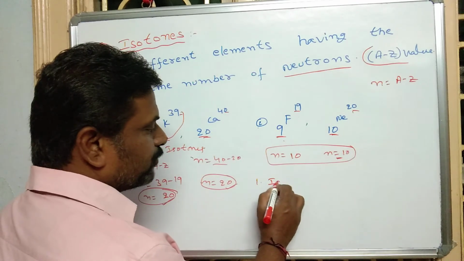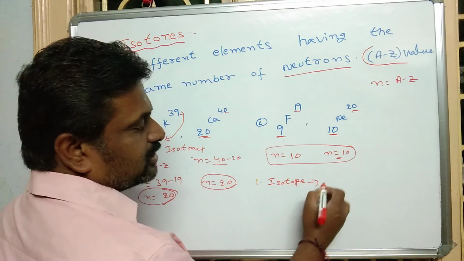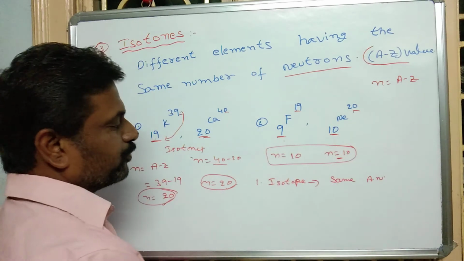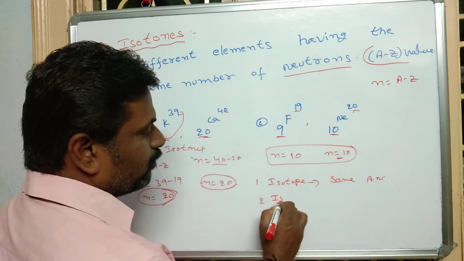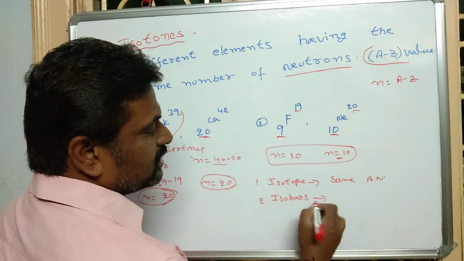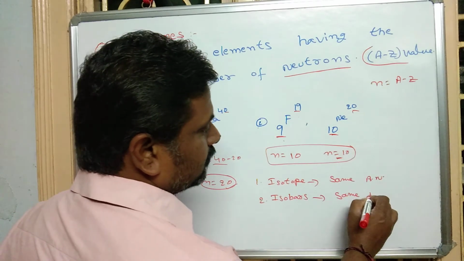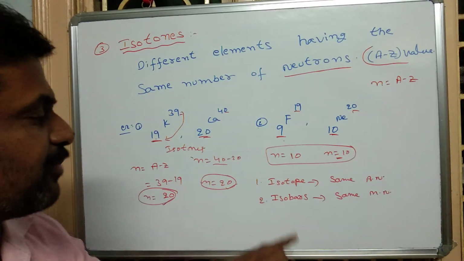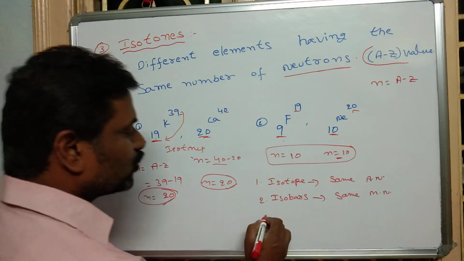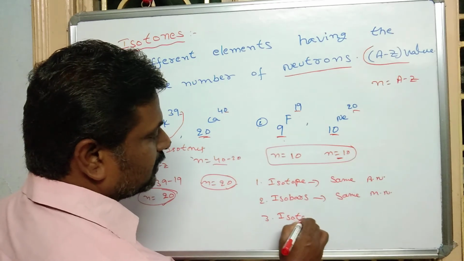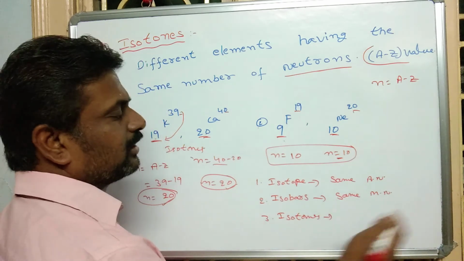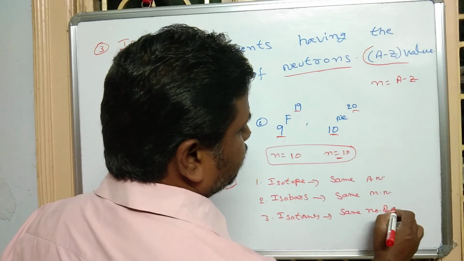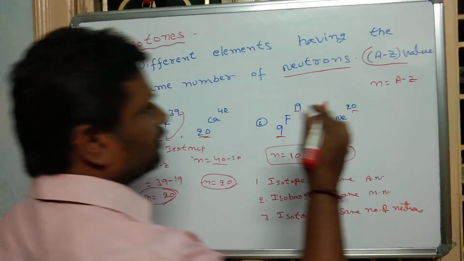Finally, isotopes means the same atomic number. Isobars means different elements having the same mass number. Isotones means different elements having different mass numbers but the same number of neutrons.